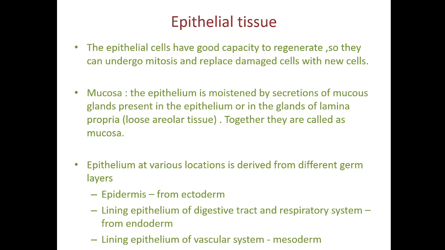The lining epithelium of our digestive system, such as epithelium of esophagus, stomach, large intestine, small intestine, the alveoli of the lung, and the epithelium of trachea, are derived from endoderm. And the lining epithelium of the blood vessels, that is endothelium, is derived from mesoderm.